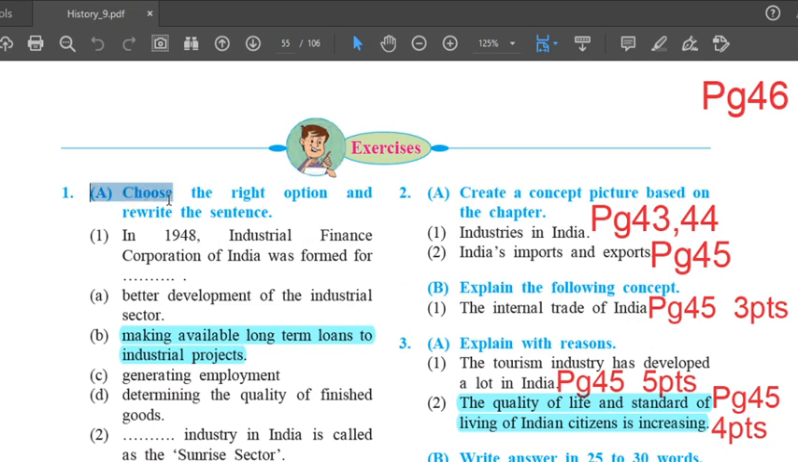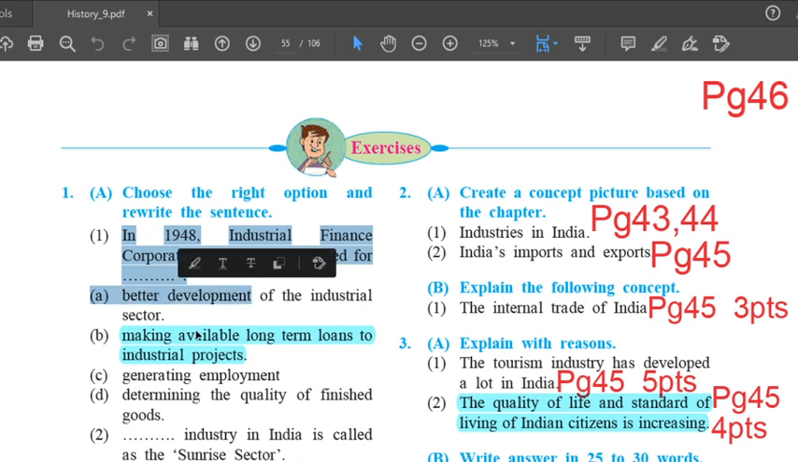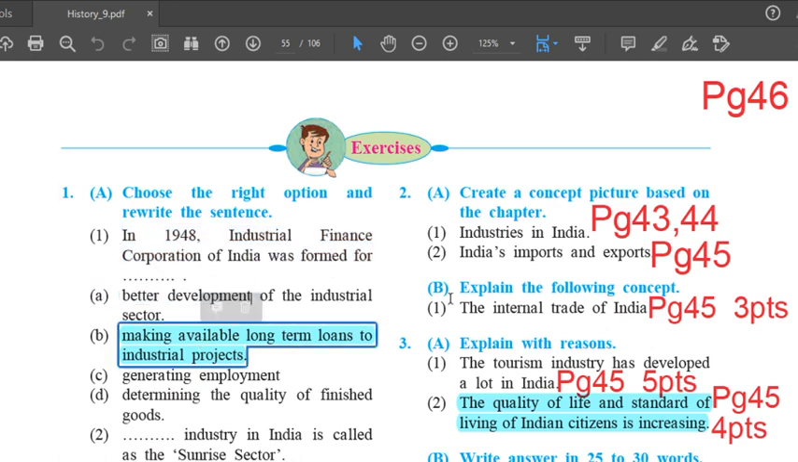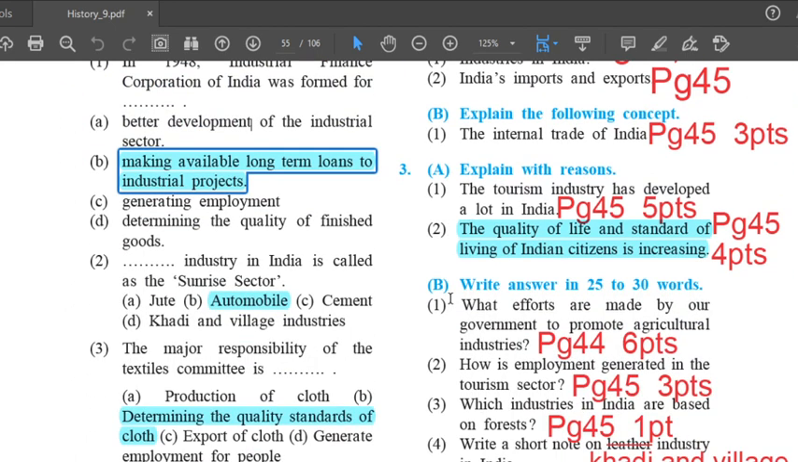Question number 1A. Choose the right option and rewrite the sentence. The first one. In 1948, Industrial Finance Corporation of India was formed for dash. The answer is making available long-term loans to industrial projects.